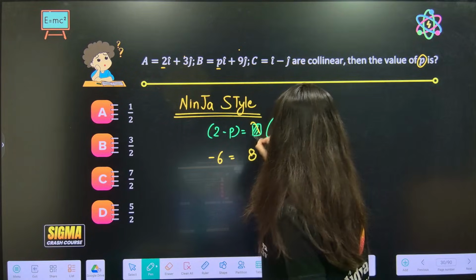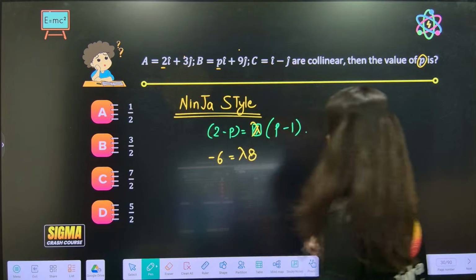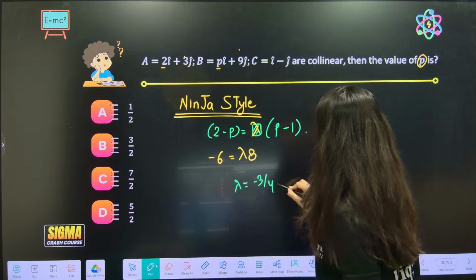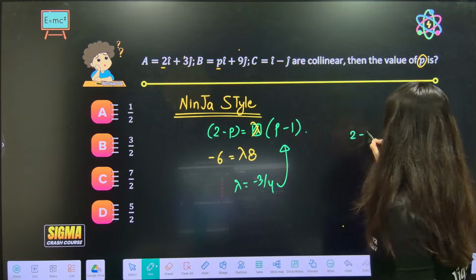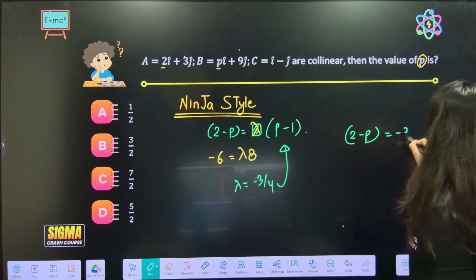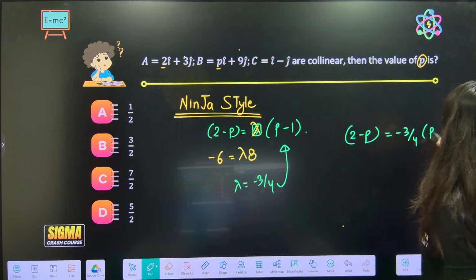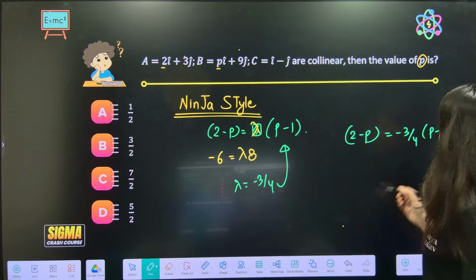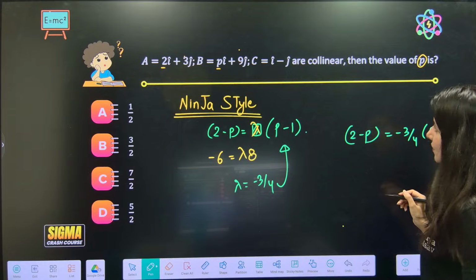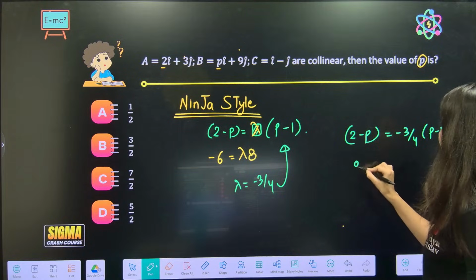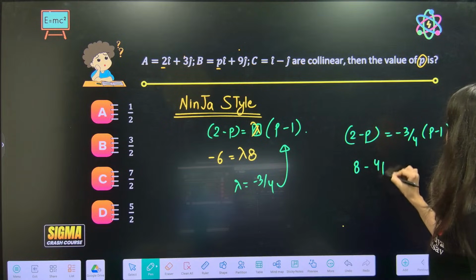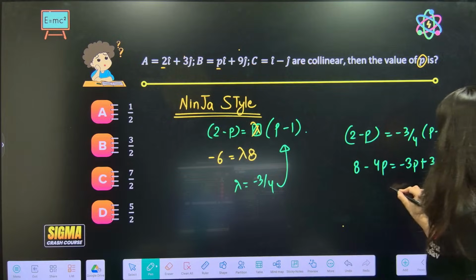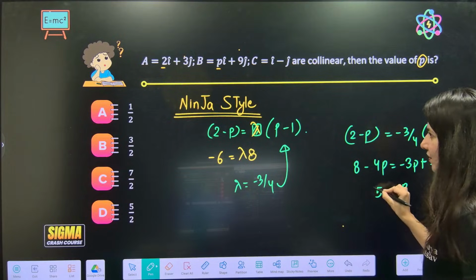This is your lambda. From here the lambda value you can see is minus 3 by 4. Put it over here: 2 minus P is equal to minus 3 by 4 times P minus 1. So 4 twos are 8, minus 4P, minus 3P plus 3. So P is equal to 5.